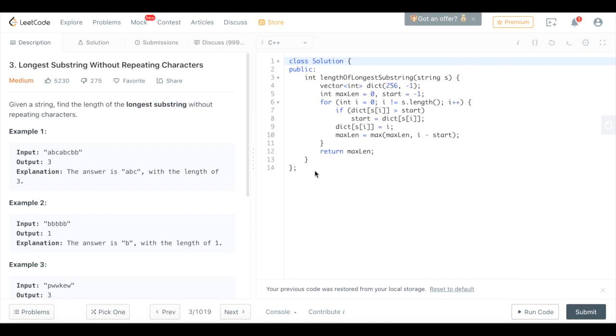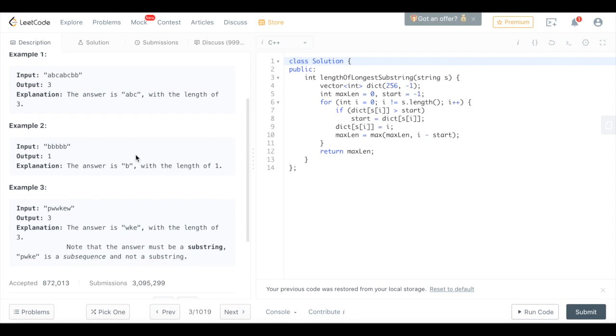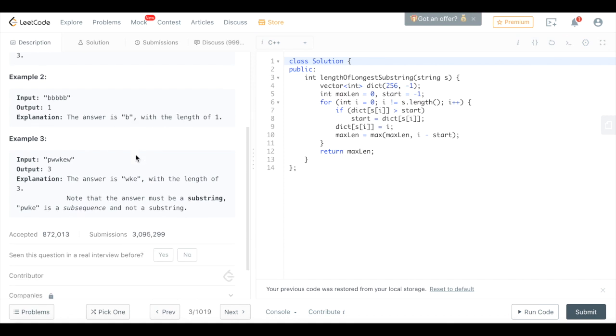Given a string, find the length of the longest substring without repeating characters. For example, if we have the string ABCABCBB, the output should be 3 because the longest substring without repeating characters is ABC, or BCA, or CAB. In the second example, if we have BBBBB, the output is just 1 because the longest substring is just B. And if we have PWWKEW, the answer is 3 because the longest substring is WKE.